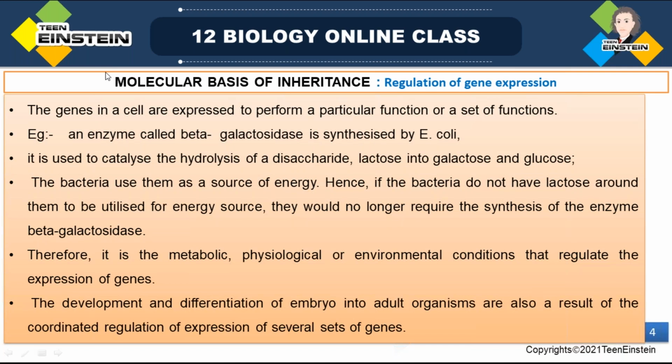If you understand this E. coli example, it will be easy for you. Okay, that's how the regulation of gene expression is taking place. From this example, it will become very clear. So for example, in E. coli there is an enzyme called beta-galactosidase, which is synthesized in E. coli.